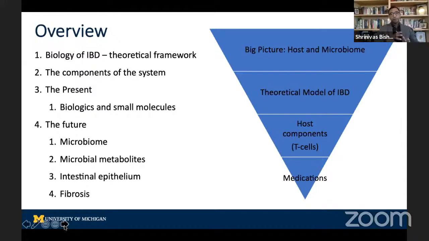If you want to have a graphical presentation, it's on the right there, where we talk about the big picture, the host and the microbiome, and then move on down. And I'm going to focus on T cells, only because, again, it's easy for me to talk to in terms of a model system, okay?